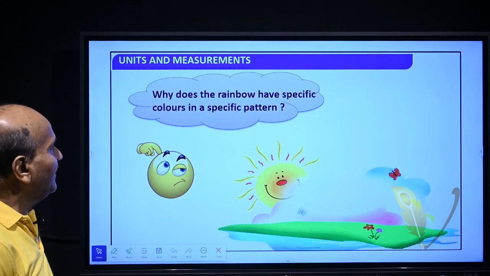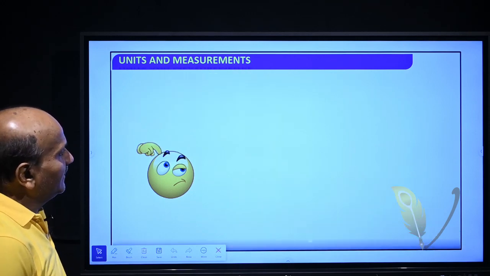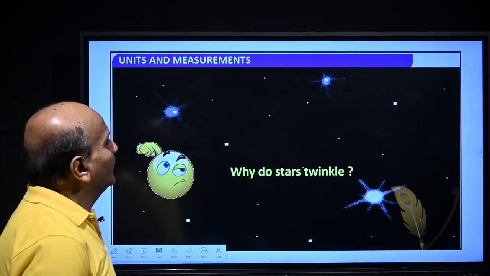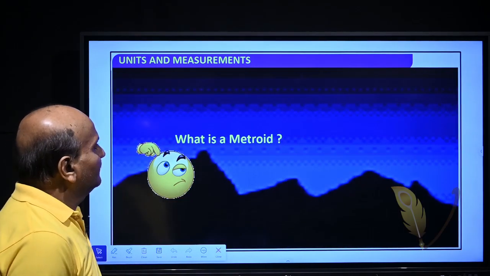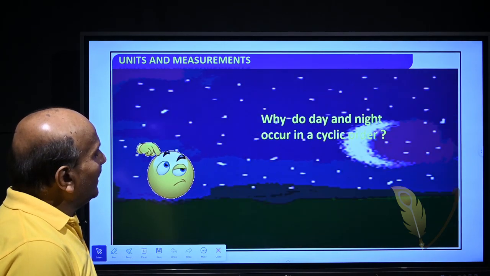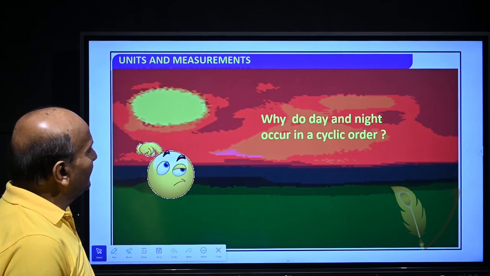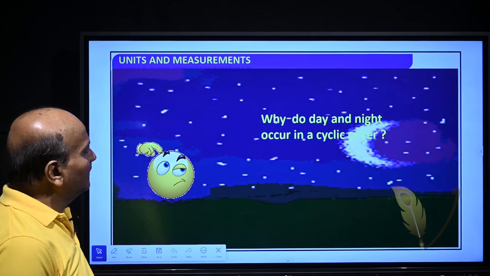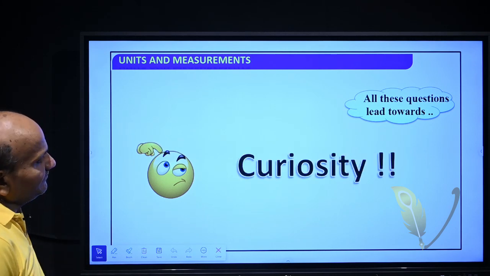First, why does the rainbow have specific colors in a specific pattern? Second, why do stars twinkle? Third, what is a meteoroid? Why do day and night occur in a cyclic order? Day and night occur in cyclic order. All these questions lead towards curiosity.